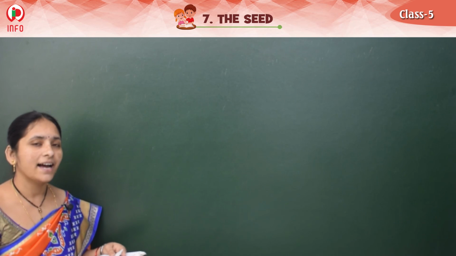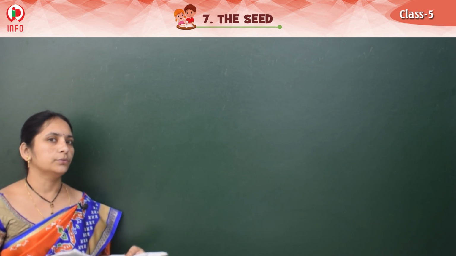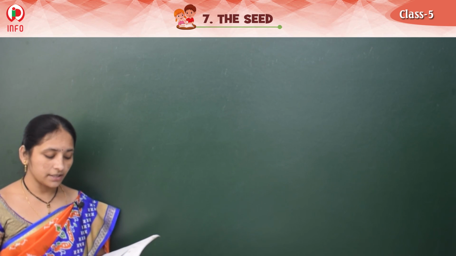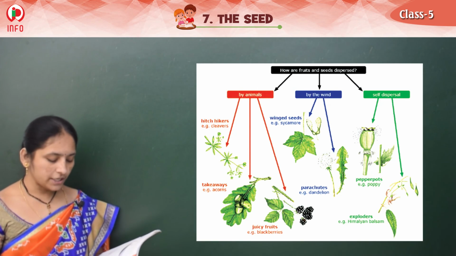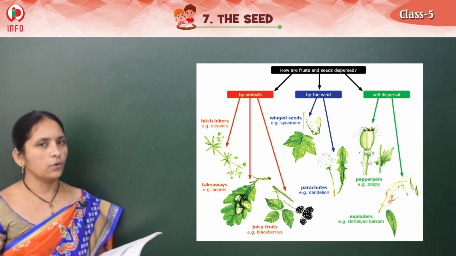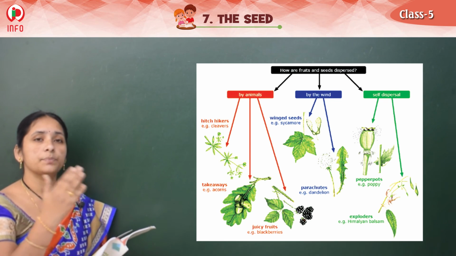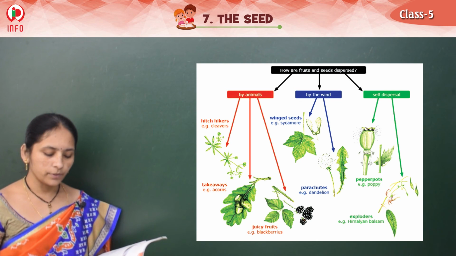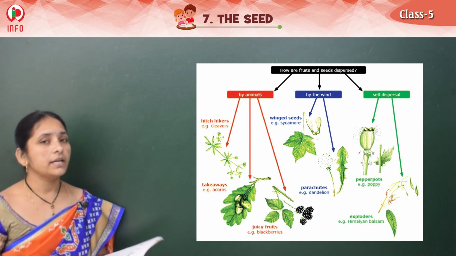What do we have? It's time to do project work. You are very much interested in that. Collect the information on seed dispersal and write it in your notebook. How the seed is dispersed, seeing that picture, you write in your notebook. Paste pictures wherever necessary.